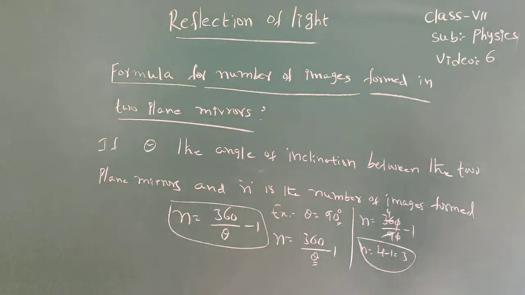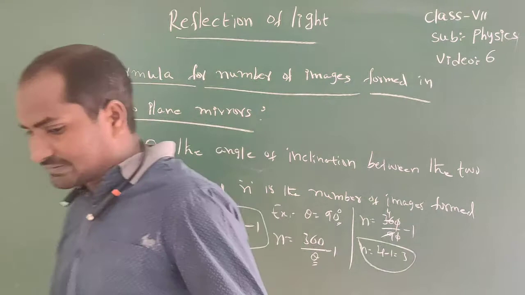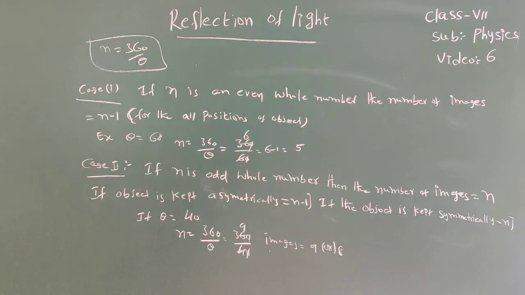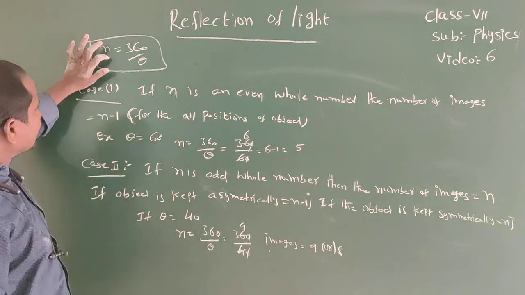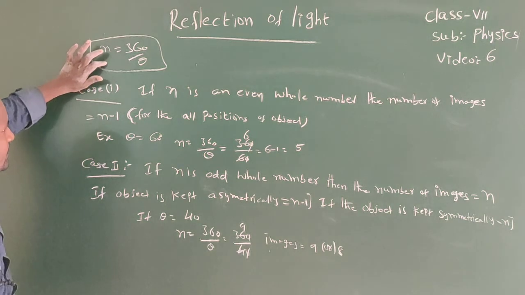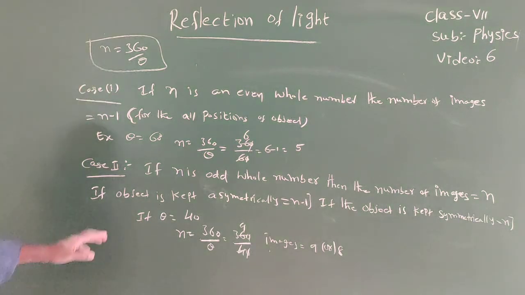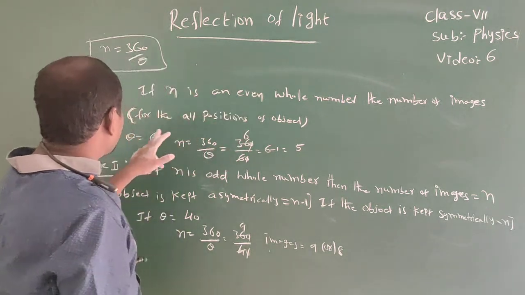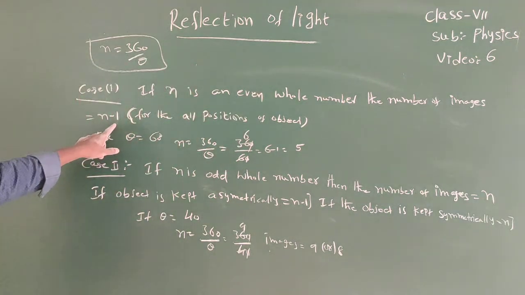Then what is the formula to find the number of images? Listen. Here n equal to 360 by theta. Case 1, if n is an even number, then number of images equal to n minus 1 for all positions of the object.